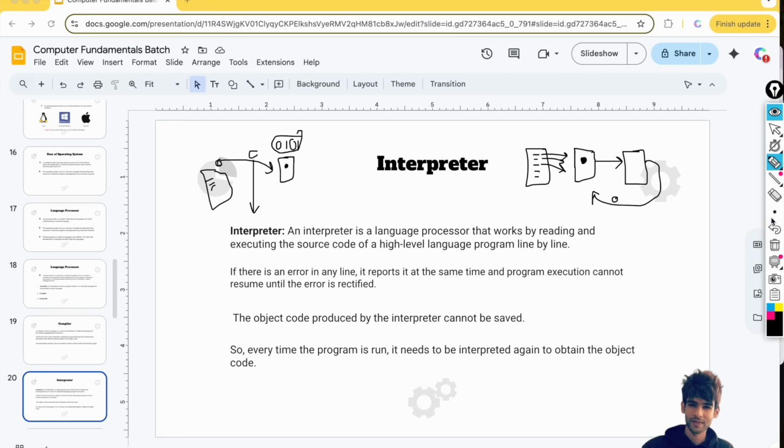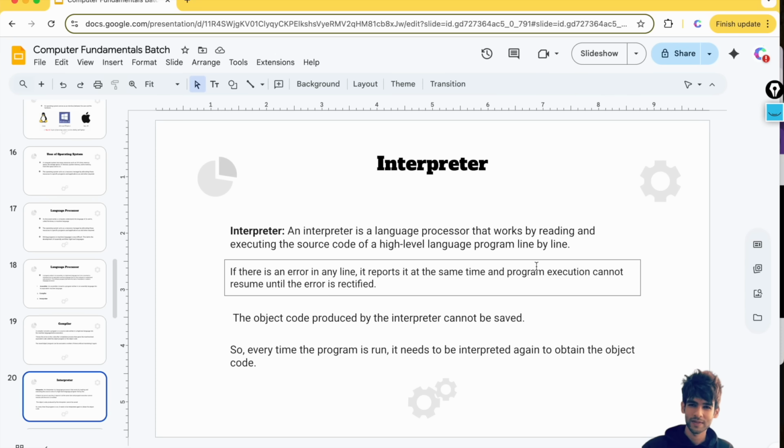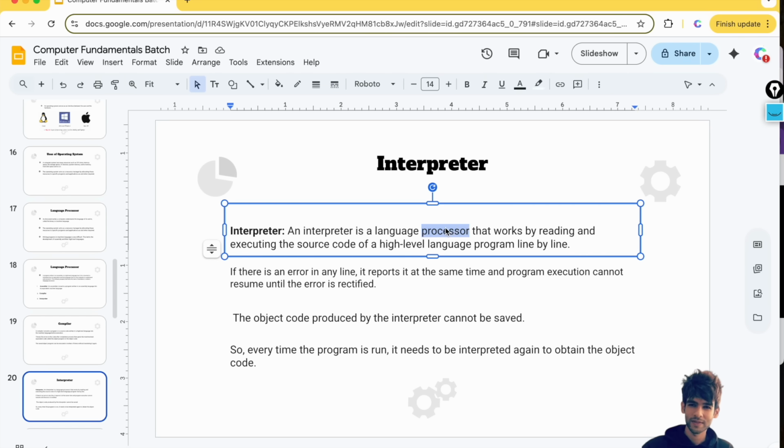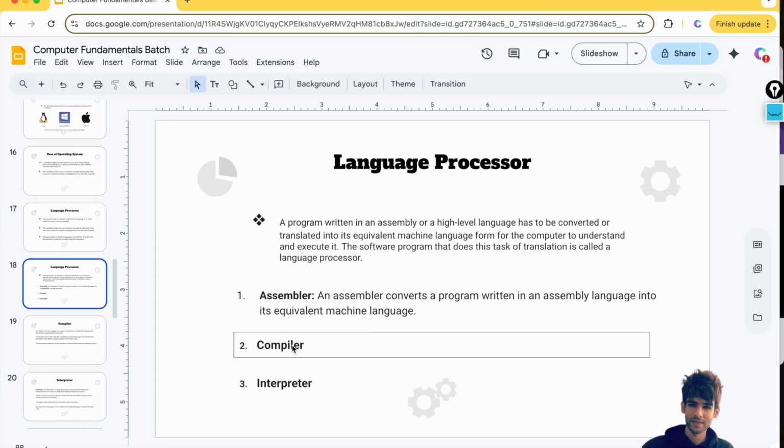So this will give us the output. Okay. That's how an interpreter language processor works. These translators, which are the compiler and interpreter, are called language processors. Similar to compiler and interpreter, you must also know the assembler. An assembler converts a program written in assembly language into its equivalent machine language.